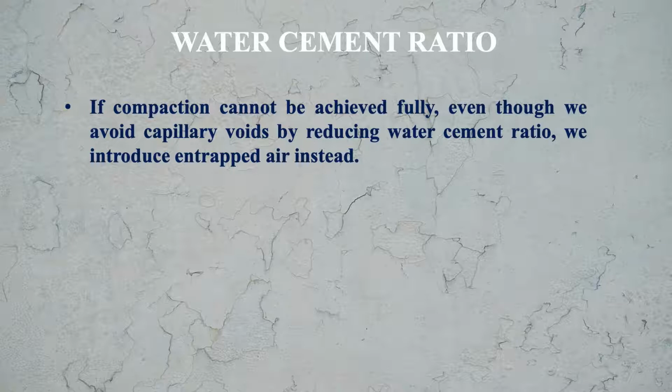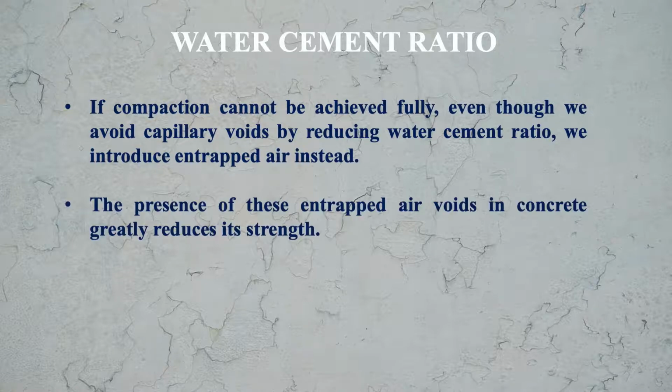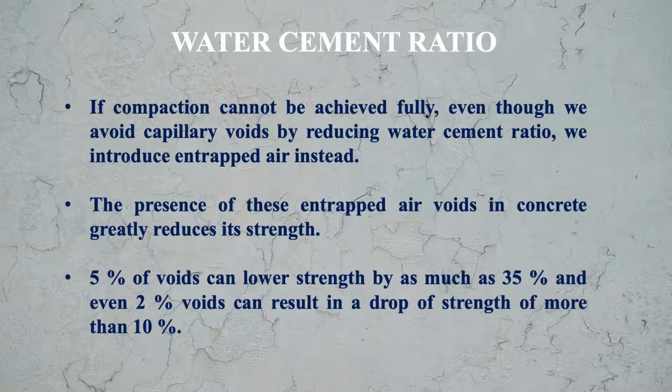If compaction cannot be achieved fully, even though we avoid capillary voids by reducing water cement ratio, we introduce entrapped air instead. The presence of these entrapped air voids in concrete greatly reduces its strength. How much? 5% of voids can lower the strength by as much as 35%, and 2% voids can result in a drop of strength of more than 10%. So this is the effect of the entrapped air on the strength of the concrete.